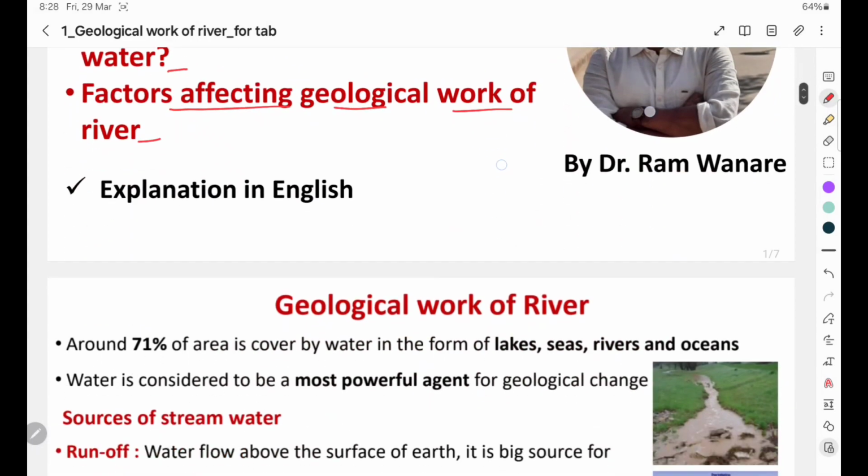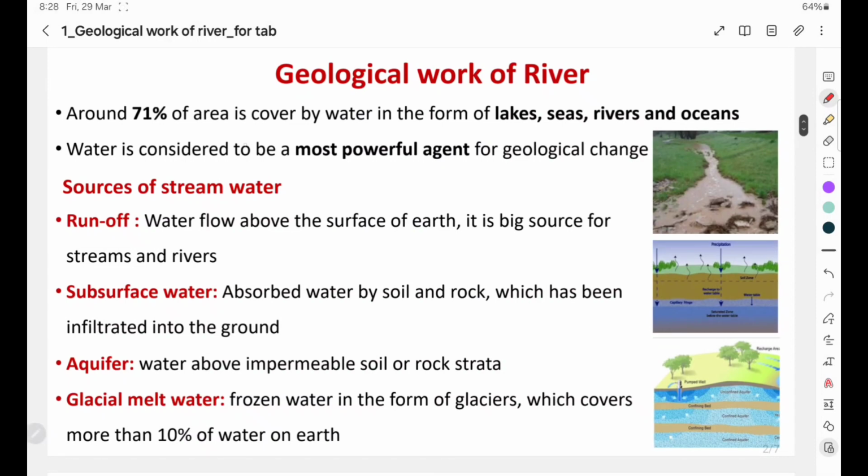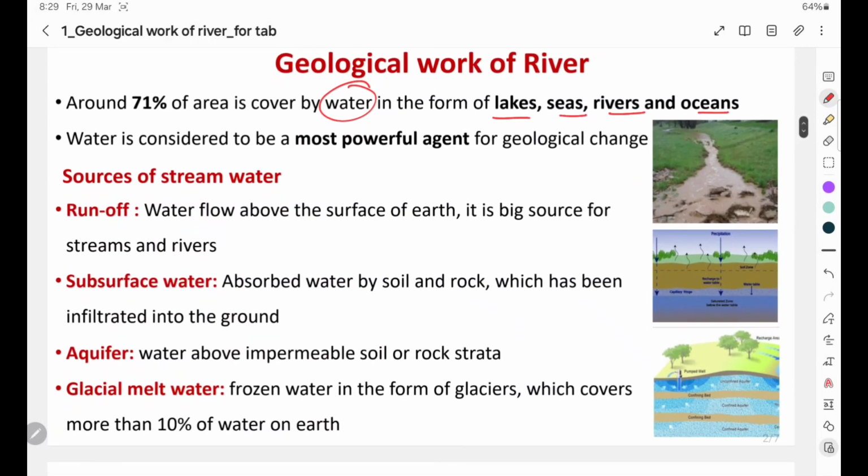First of all, around 71% of the area is covered by water, which is in the form of lakes, seas, rivers and oceans. Basically, oceans are comparatively larger in size and depth than seas, whereas marine life is observed to be lesser in the ocean portion than in the seas. This water is considered the most powerful agent for geological changes on the earth's surface.